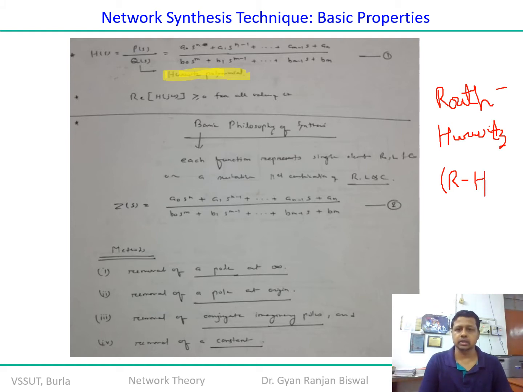Hurwitz polynomials were initially introduced with the criterion to have a stable function. There is no use of defining a polynomial which is unstable in nature.